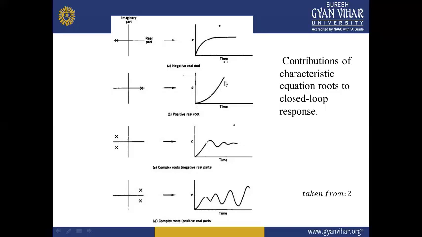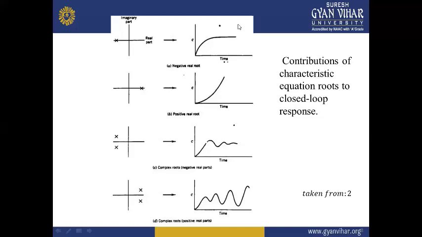There is no decay in this response, and it is not reaching a steady state value, but is consistently increasing, which will definitely cross the bounds of the output. So positive real roots contribute towards the instability of the system.